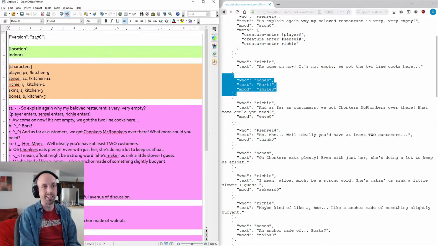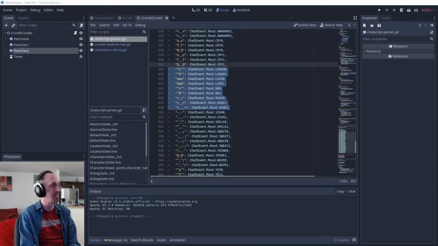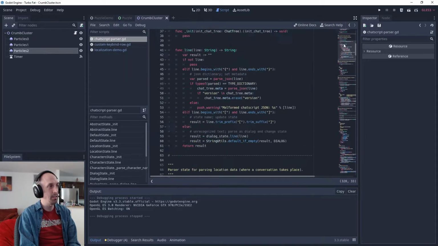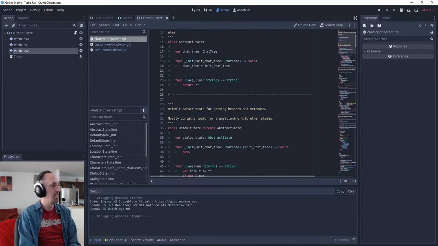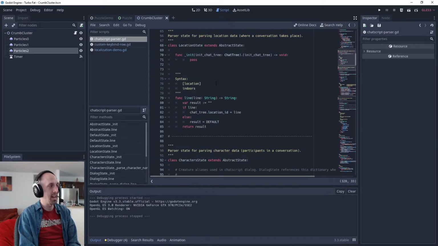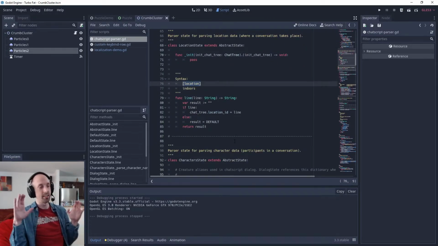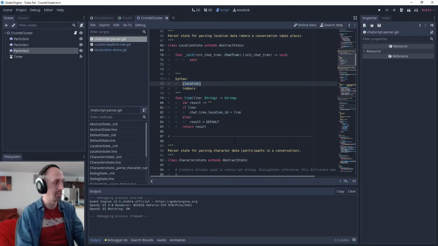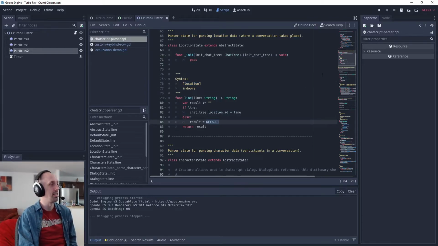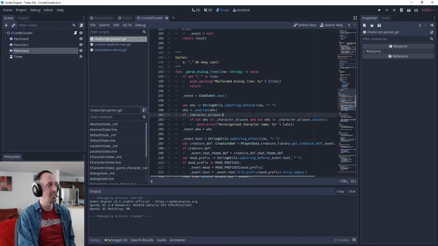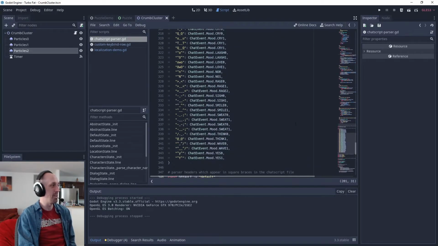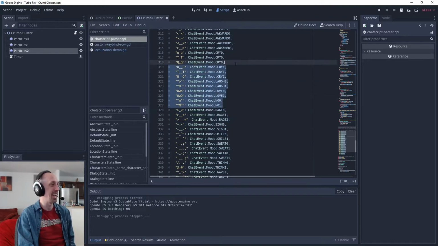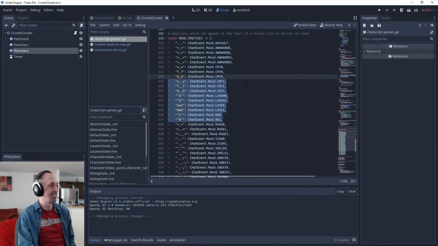So how does this stuff work? It uses this custom Chatscript parser, which is a state machine, which knows, for example, when it parses a line that has square braces and location, then it enters this location state, and then all the future lines it reads will correspond to the location of the cutscene until it hits a blank line, and then it will return to the default state. So yeah, that was my little state machine, and it also has a list of all the little anime faces that it supports for the moods in the game, and presumably this will grow. So if you know any good anime faces I'm missing, let me know.